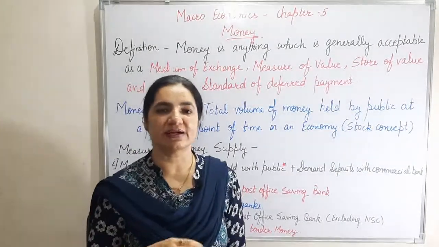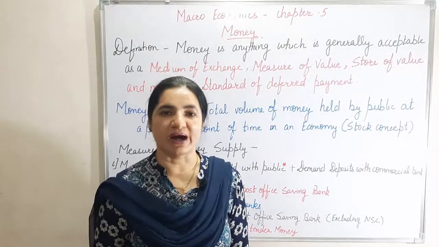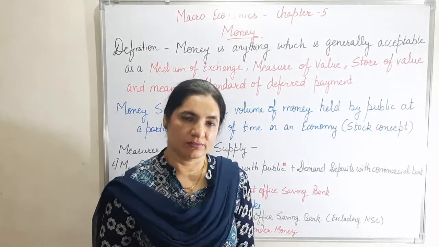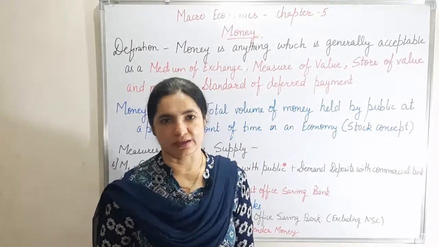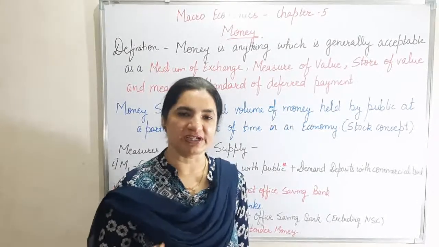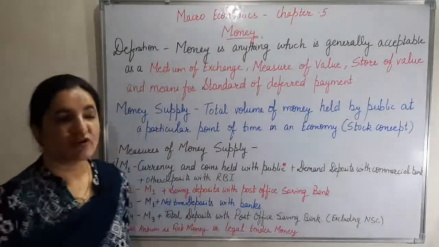Here we can see that all the deficiencies of barter system have been eliminated by money. So this is important to understand that all the limitations of barter system are now becoming the functions of money.